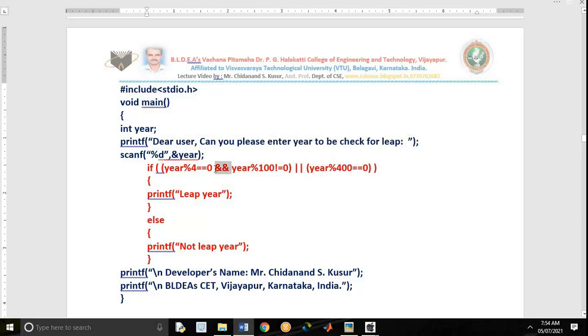This is which operator, can you tell me? Logical AND. You can see how many operators here. This is the mod. It gives us the remainder. And this is the mod. It gives us the remainder.